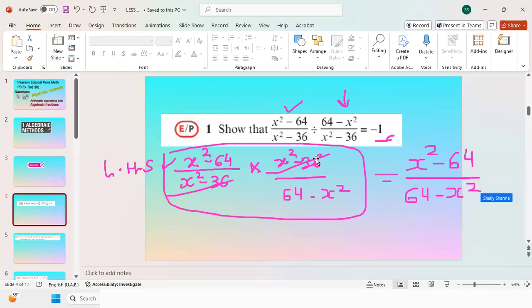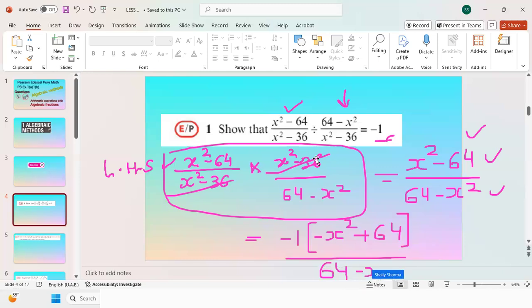Now, if you see the numerator and denominator, the terms are the same except their signs. So I take negative 1 common from the numerator, so it will be negative 1, and all the signs inside will be changed. So this will become minus x squared plus 64 divided by 64 minus x squared. Now these both are the same, so we can cancel them, and the result will be negative 1, and that is what we have to prove. This is the right hand side.